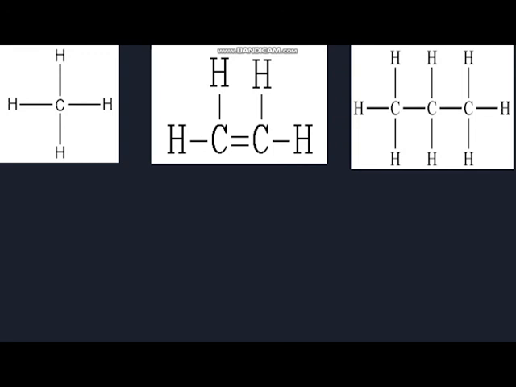When we take a look at ethane, a molecule with a double bond, four electrons are being shared here, and another two here, and another two here, and two here. This means both of these carbons have 8 electrons as well, and the four hydrogens have 2 electrons in their valence shell. And then we take a look at another molecule, propane. It has 2 electrons being shared in each of the bonds between the C's and the hydrogens, and between the carbons as well.